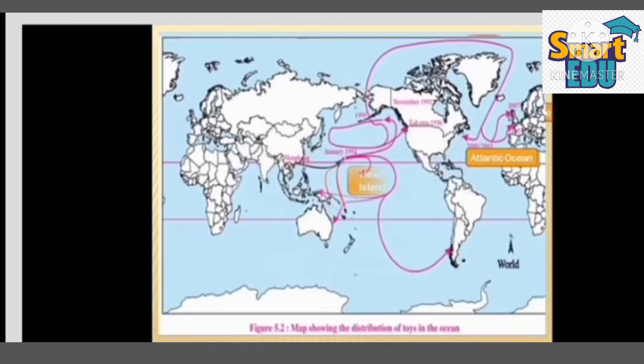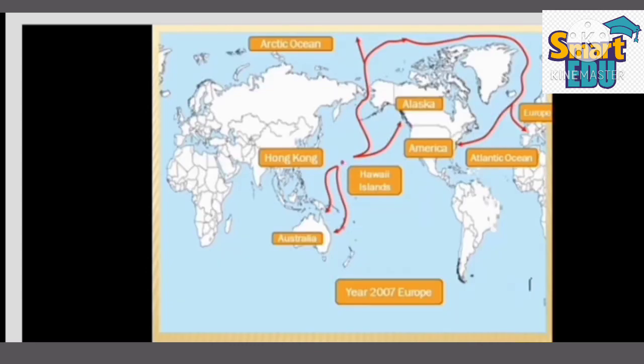Now a strange thing happened. After around 10 months, on 16 November 1992, some of these toys reached the coast of Alaska. Some of them crossed the Bering Strait and moved up to the Arctic Ocean by the year 2000, and some of them also floated to the Atlantic Ocean from the Arctic. Then some of these reached the eastern coast of America in 2003, and some of the toys had even reached the European coast by 2007. From the Hawaii Islands, some toys took the route to Australia.